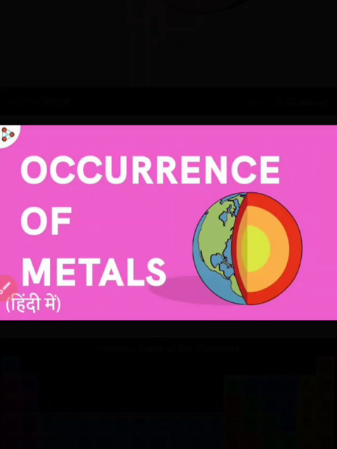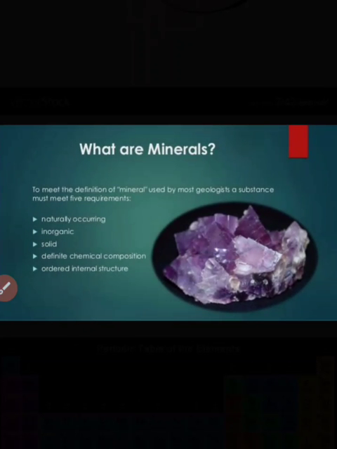We conclude that metals are found in both states, the native or free state and the combined state.